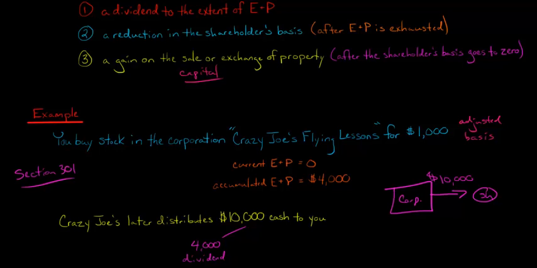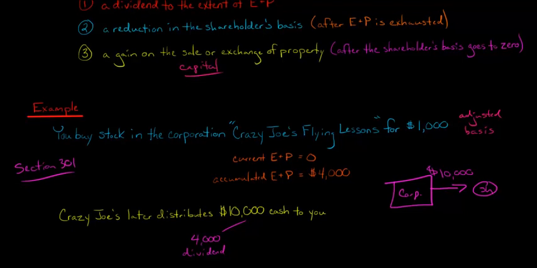If Crazy Joe's was just distributing $2,000 of cash to you, then $2,000 would be a dividend, and that would be the end of it. Because he's giving you $10,000, this brings Crazy Joe's E&P to 0.